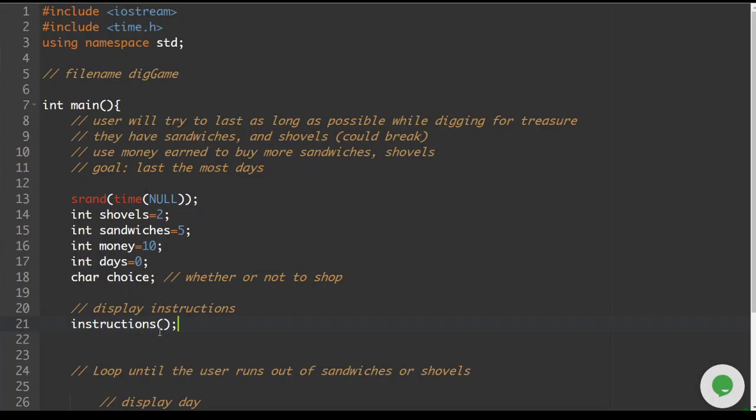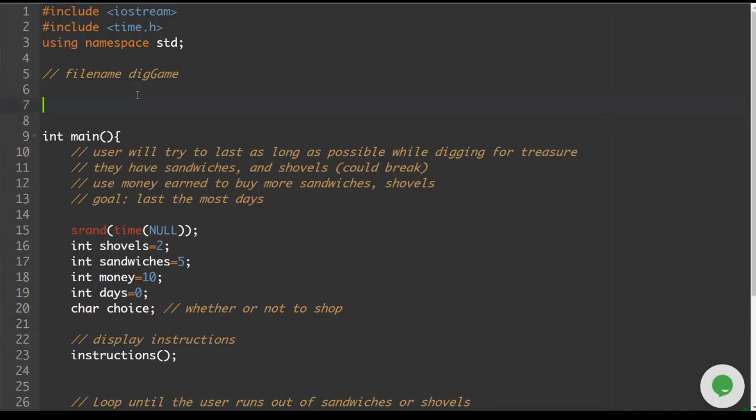It's on a line by itself, so we know that this is going to be a void function, and we don't need to send any arguments here because it is going to run the exact same way no matter what. So go above int main, and we can include our instructions function here. So void instructions.